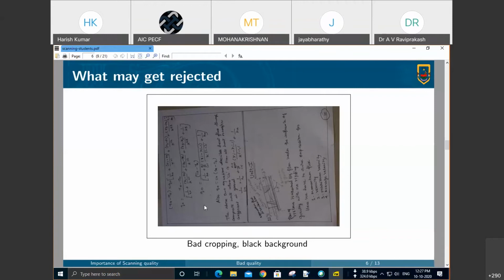The background of the page is dark. There is very little contrast between the background color and the text. The student has used a black ink pen in the exam, which is a requirement imposed by the regulations, but the background is dark. Therefore, reading a paper like this will be difficult.